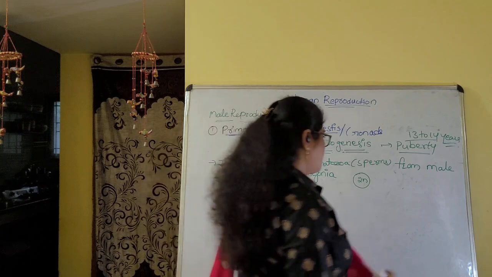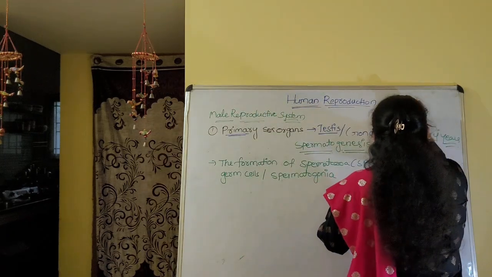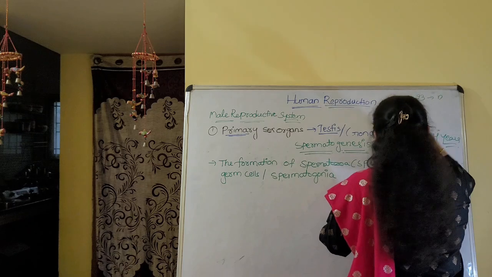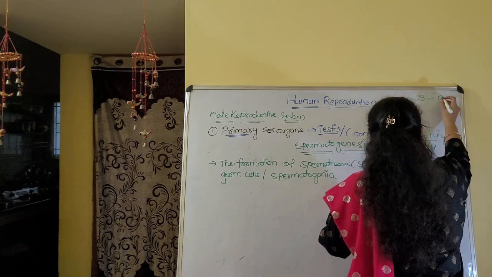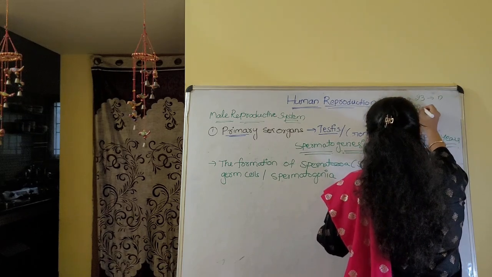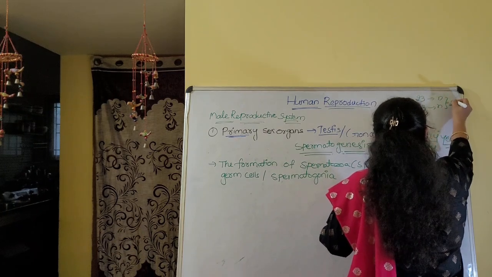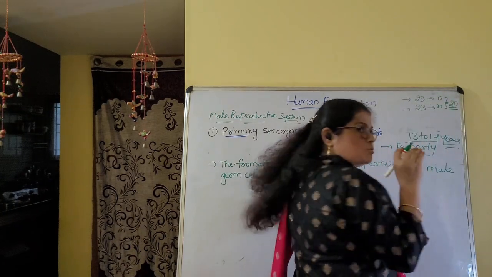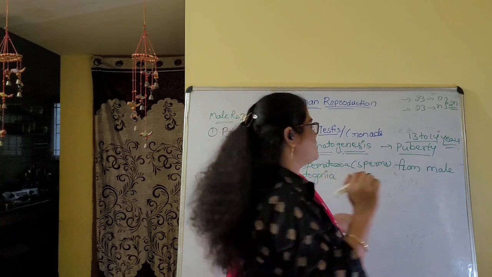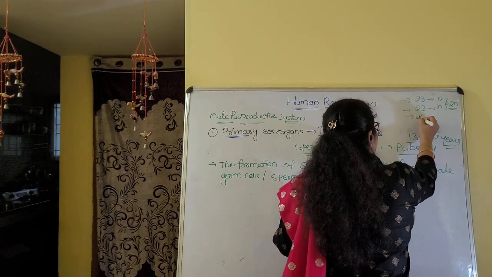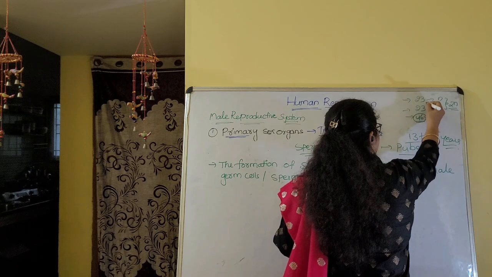What is the meaning of ploidy? If one set of chromosomes is present, we call it haploid. If two sets of chromosomes are present, we call it diploid. In humans, two sets are present, so the total number of chromosomes is 46, in 23 pairs.